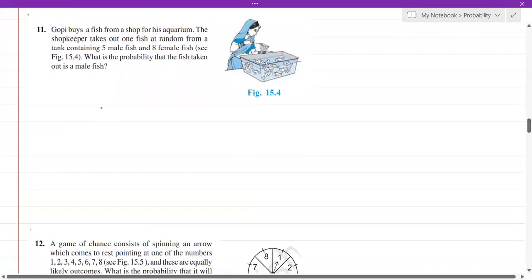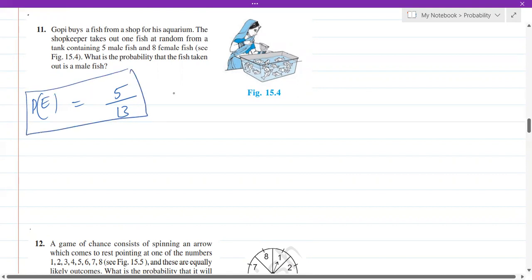Next one. Gopi buys a fish from a shop for his aquarium. The shopkeeper takes out one fish at random from a tank containing 5 male fish and 8 female fish. What is the probability that the fish taken out is a male fish? A very simple one. The total number of fish are what? 8 plus 5, 13. There are 5 male and 8 female, so total is 13. Out of this, what is the probability that the fish taken out is male? So the probability is 5 out of 13. Therefore, P of E will become 5 by 13. Okay, so let's get into the next question.